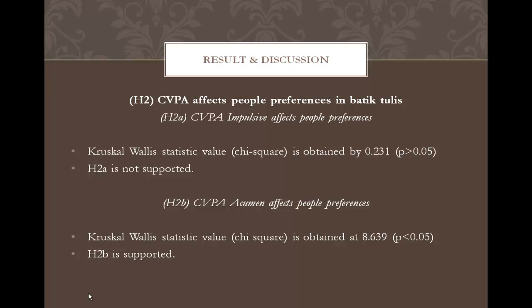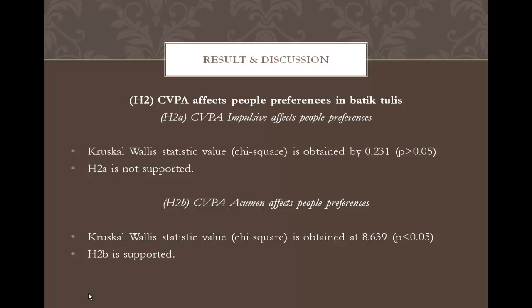Hence, H2A is not supported. And next is about the hypothesis stating that CVPA acumen affects people's preferences. This study is using the bivariate correlation method and the Kruskal-Wallis method. By using bivariate correlation between CVPA acumen and preference, it showed that the relationship between CVPA acumen and preferences is